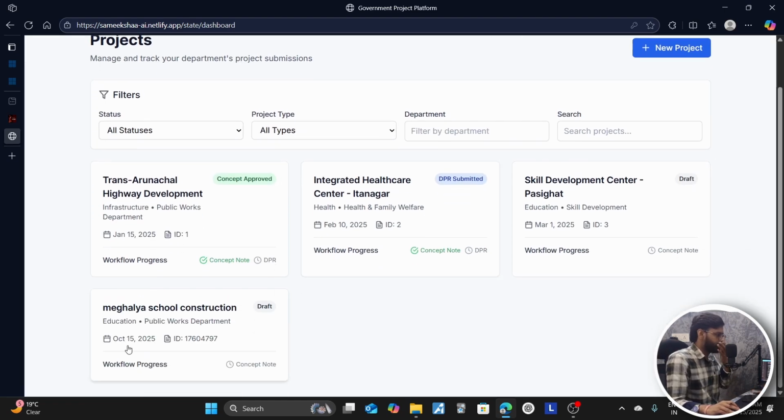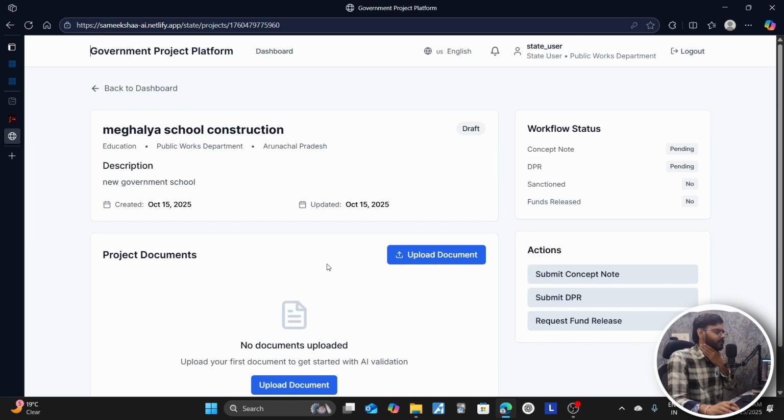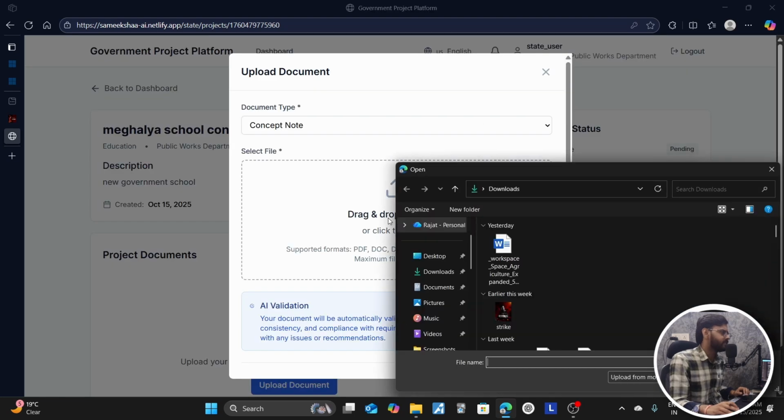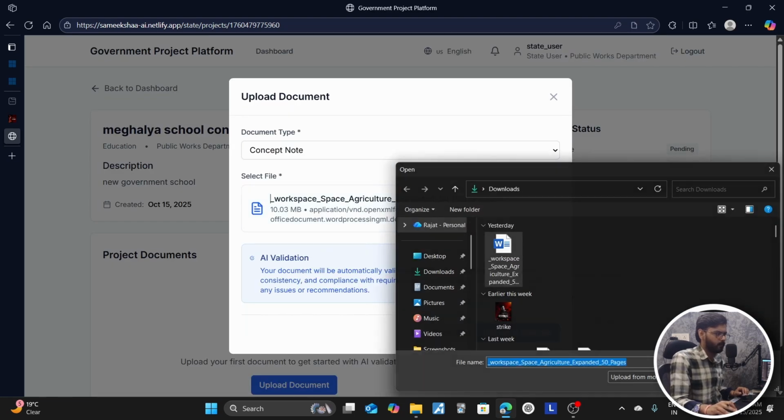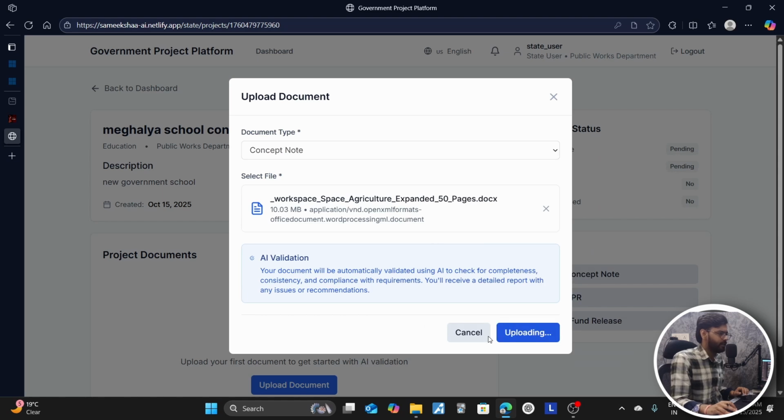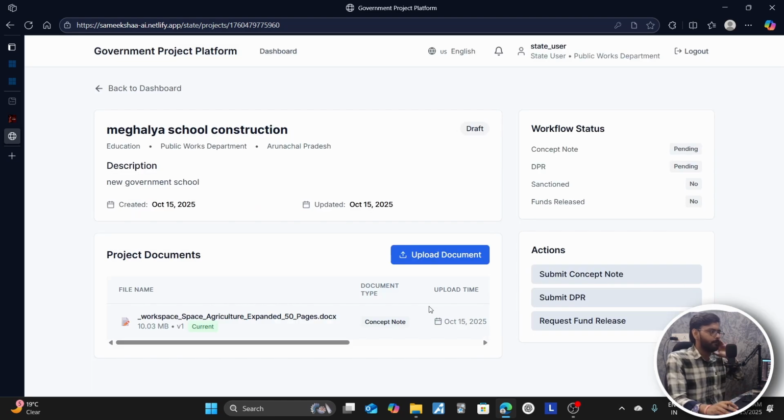After creating the project, the state ministry responsible for the construction will upload a document. Let's drag and upload a demo document. We are uploading it here, open, and now after uploading, validate. It will then wait for this document to get approved by MDoNER.